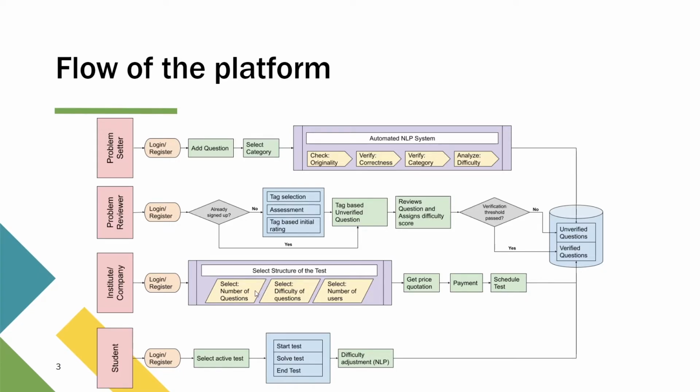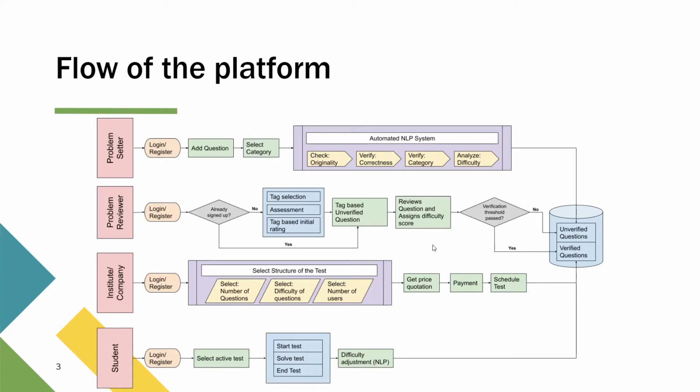The third role is the institute or the company. So this is where the business aspect of the platform comes in. So any institute who wants to conduct a test will be able to just query the platform for a number of questions, the difficulty of the questions, and the number of students or the users that are going to be appearing for the test. After that, the institute will get a price quotation. Upon payment, the test will be scheduled, and the users, that are the students, will be able to log in and select a test in which they have been added in, and their test will be evaluated and then submitted to the institute.